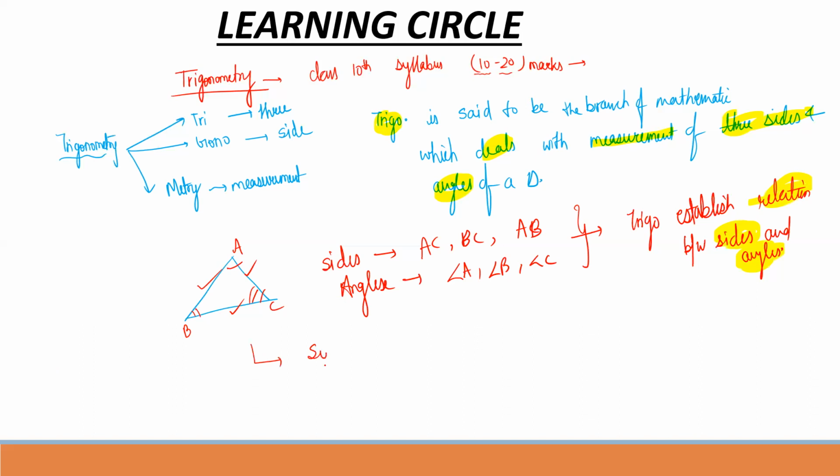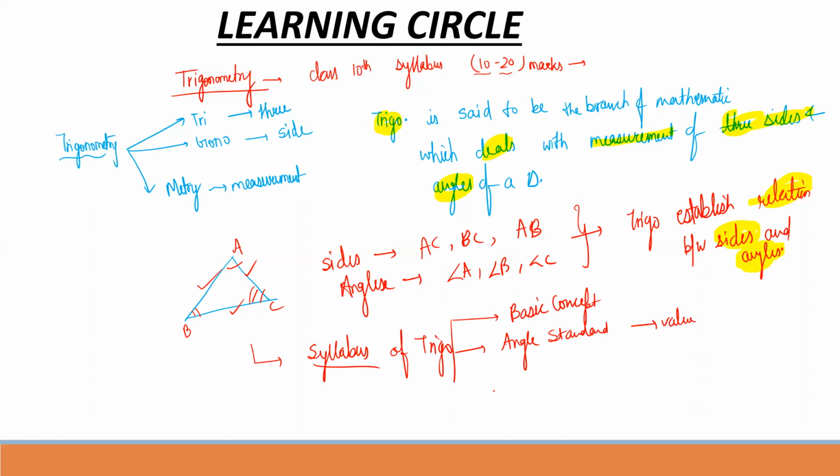Okay. So if we have understood what trigonometry is, now we will move ahead and see what the syllabus of trigonometry is. In the syllabus, we have been given some basic concepts of trigo, standard angle values, and some proofs, and thereafter we have been provided the syllabus of height and distance.